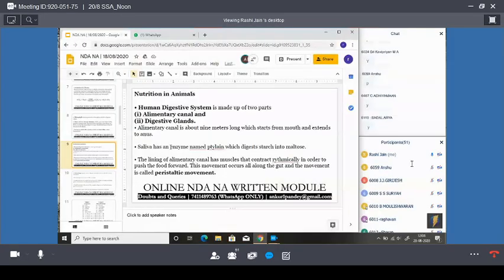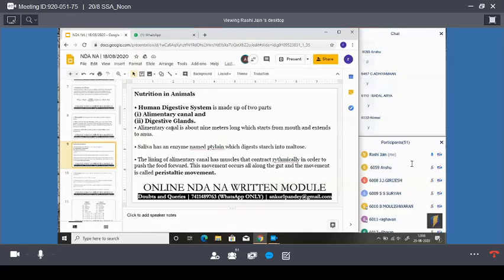Let's see. Human digestive system is made up of two parts, alimentary canal and the digestive glands. We will revise this topic and then we move ahead. Alimentary canal is about 9 meters long, which start from mouth and extend to anus. Saliva has an enzyme named ptyalin.